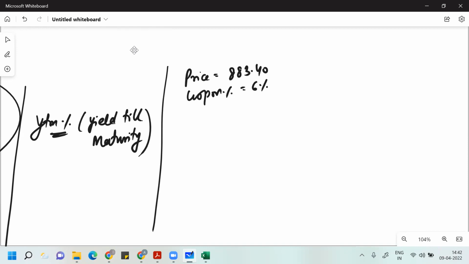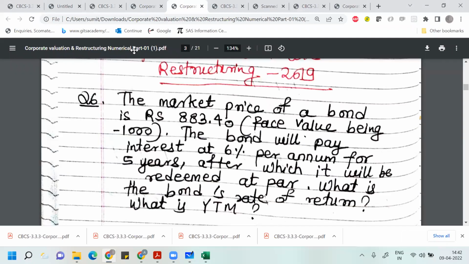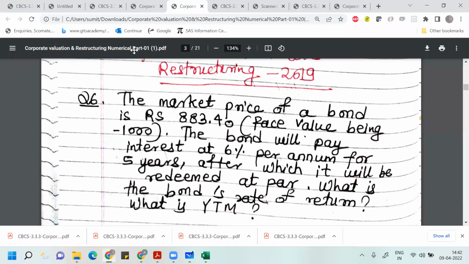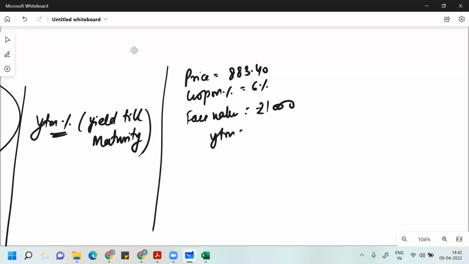I told you that certain times they'll give you the coupon as a number, certain times as a percentage. Face value is 1000 rupees, and they expect you to find YTM.